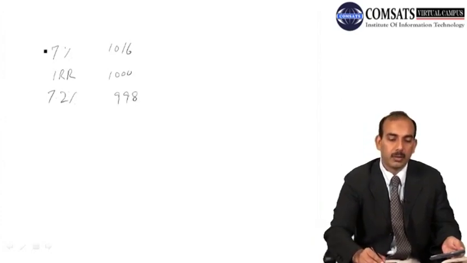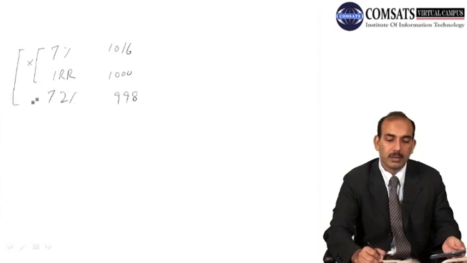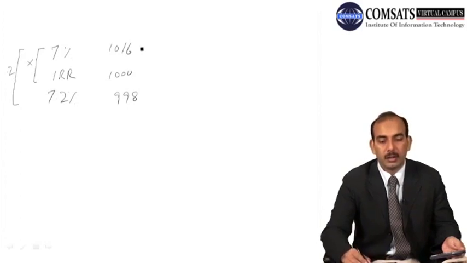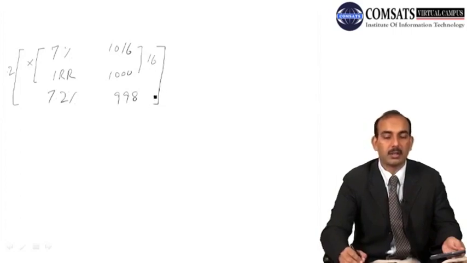And now we can use the rule of interpolation, that let's suppose the difference between 7% and internal rate of return is x, and then the difference between 7% and 7.2% is 0.2, and here the difference between these two values is 16, and the difference between the first and the third value is equal to 18.